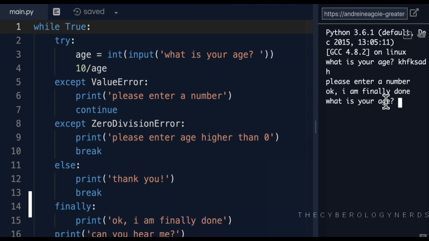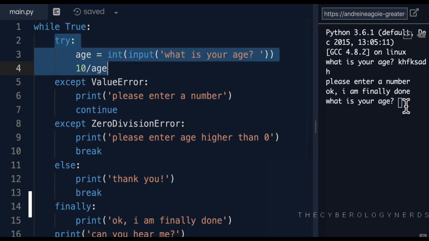So what happened here? Well, we tried this. We got an error, a value error. It says, hey, please enter a number. And then it's going to continue. Now continue, instead of break, doesn't break out of the while loop. Instead, it comes back to the top. So it's going to try again this part. What's your age? Okay, so what if we finally try to log in properly and give it, hey, we're 18.